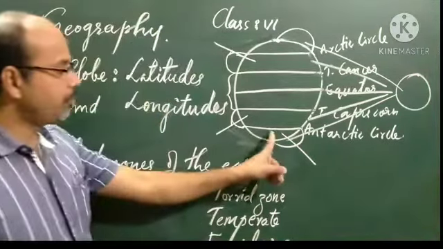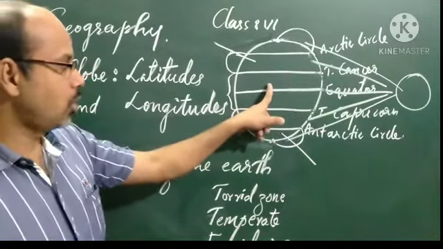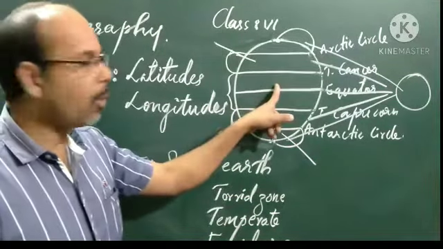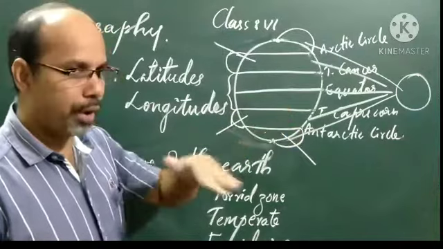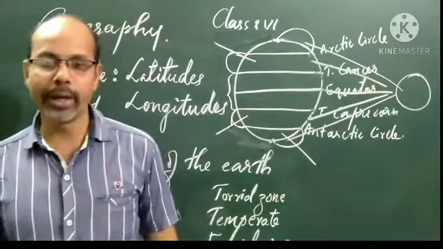So this is the frigid zone, this is the temperate zone, and this is the torrid zone. Torrid zone has extreme heat, temperate zone has a moderate climate, and frigid zone has an extreme cold climate.